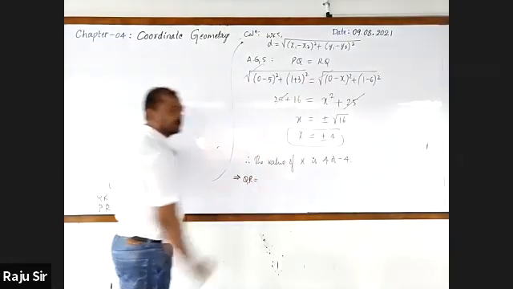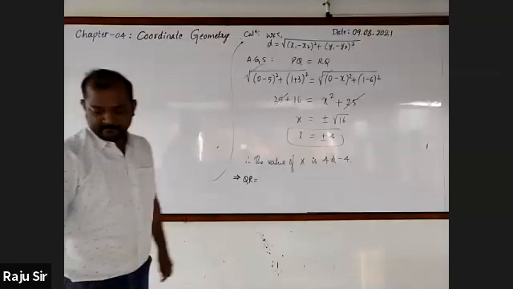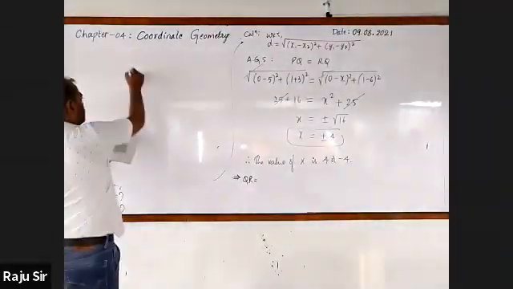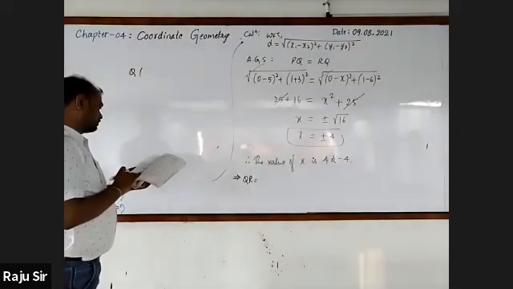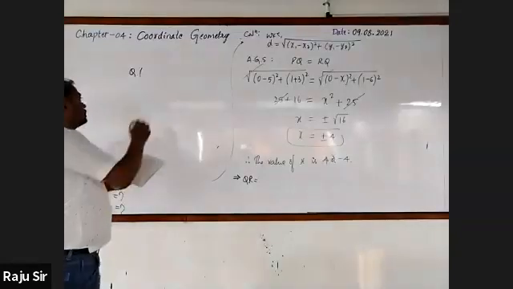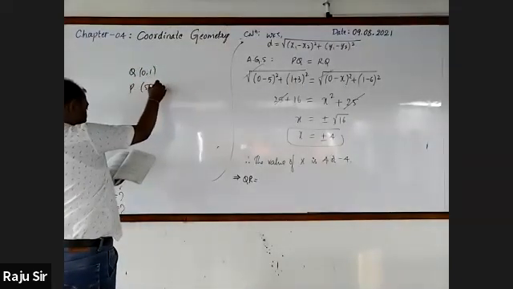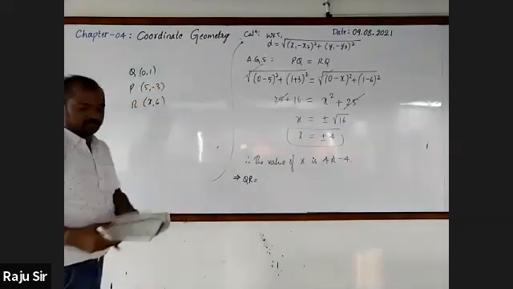What was the point Q? It is (0, 1). P is (5, -3). R is (x, 6).